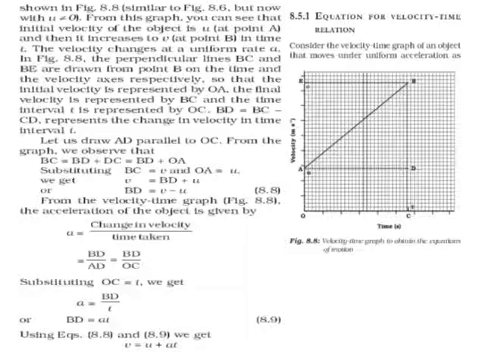Now, substituting OC is equal to t for time, we get a is equal to BD divided by t, or you can say BD is equal to at. Using equations 8.8 and 8.9, we get v is equal to u plus at. So, this is the formula, v is equal to u plus at.